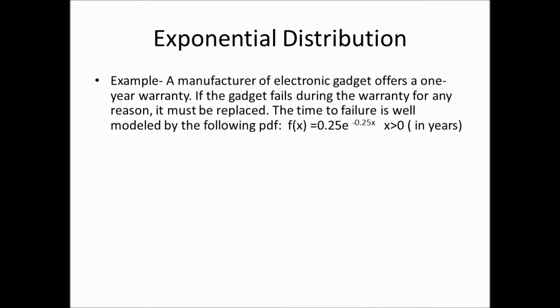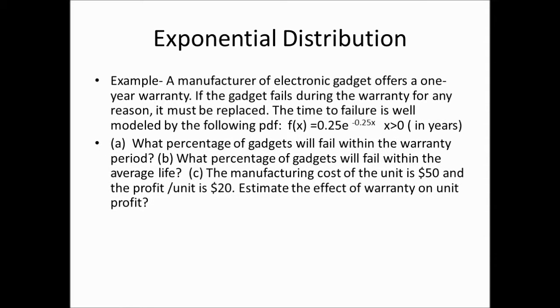Now let's look at another example. The problem says a manufacturer of electronic gadget offers a 1-year warranty. If the gadget fails during the warranty for any reason, it has to be replaced. The time to failure is well modeled by the exponential distribution with a parameter lambda 0.25. So f of x is 0.25 times e raised to the power minus 0.25x, and x defines the time to failure, so can take only non-negative values measured in years here.